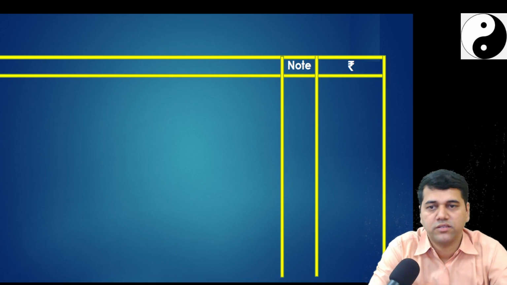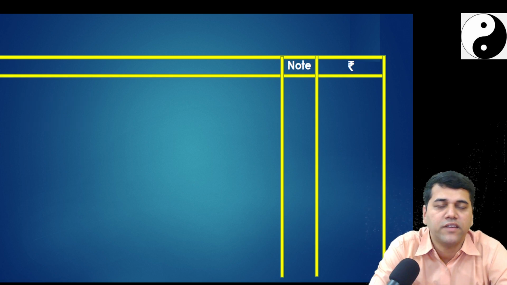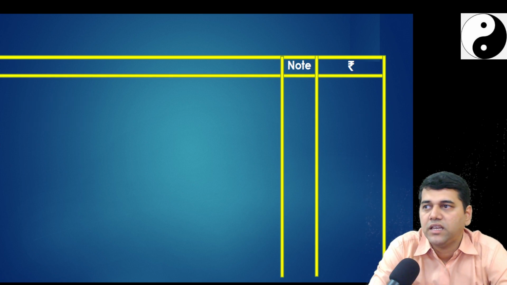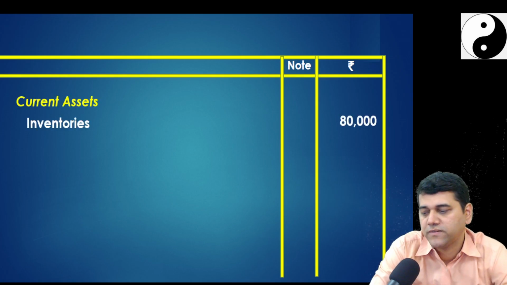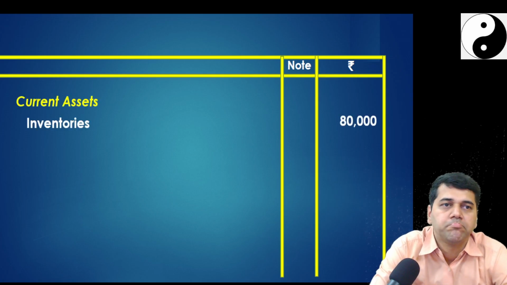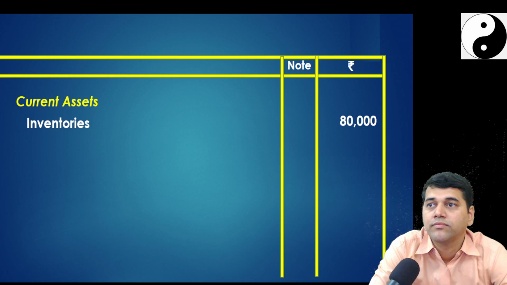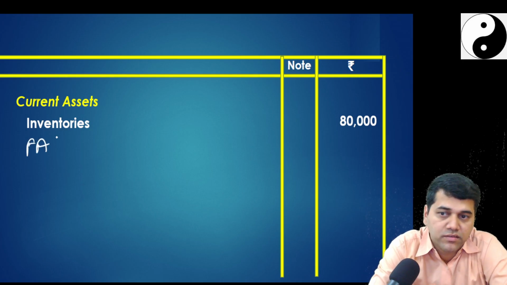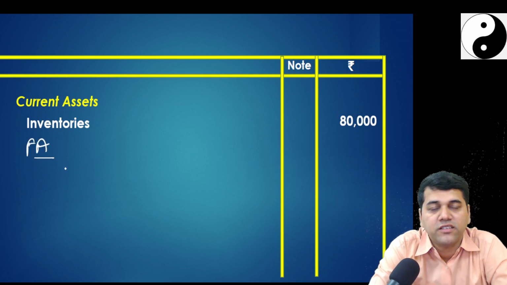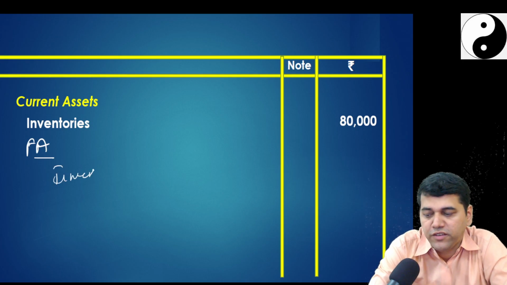Current assets. Okay, I'll write the heading called current assets. Under that, first is the inventory. No change. What is my second one? Financial assets. Under financial assets, investments. Do you have any investment?